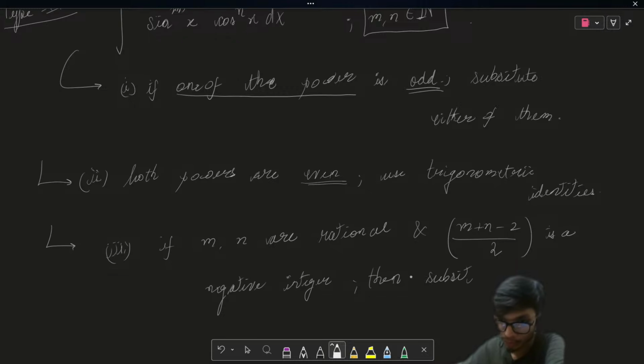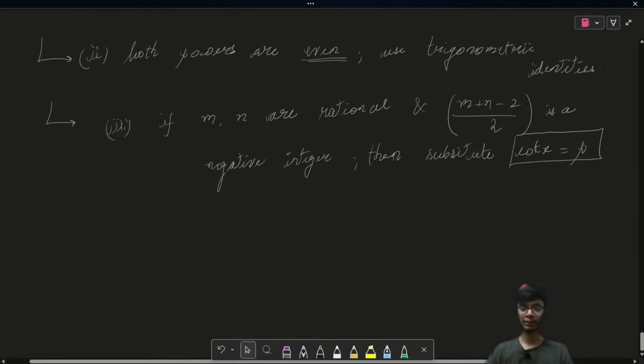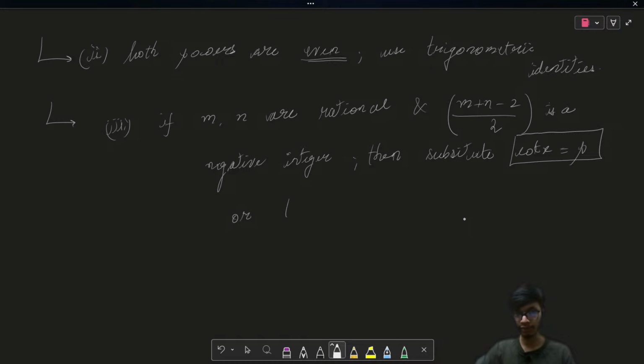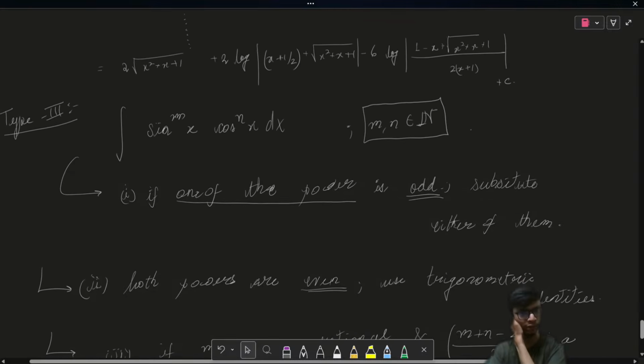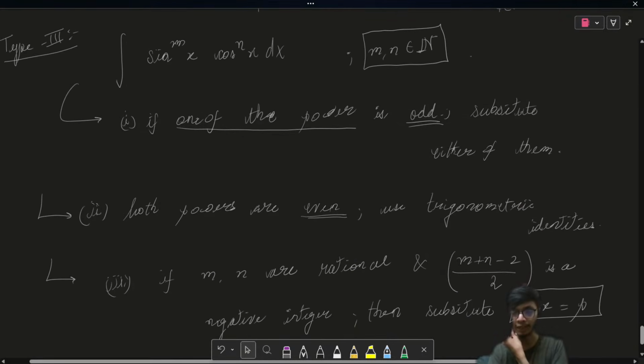In this case you substitute either cot x as some variable p, or tan x as p. So whenever you have this form of integral, please make sure you check that these conditions are satisfied before doing any kind of substitution in the question.